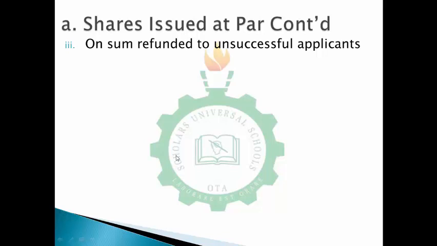Now when you are refunding money to them, you are giving them their money back. Okay, you people should go, we can't give you shares again. So what entries do you pass? Because the unsuccessful applicant is the one receiving, you debit applicant's or application account and you credit what? Can you guess? Okay, so you credit bank, because it is money you are giving them and the money will be moving out from your bank.